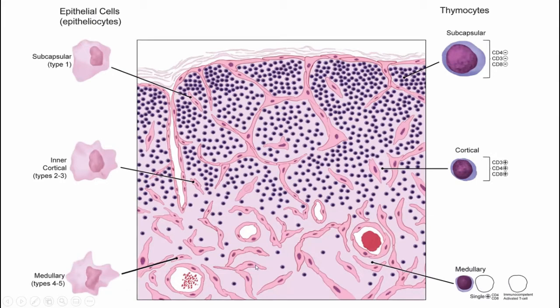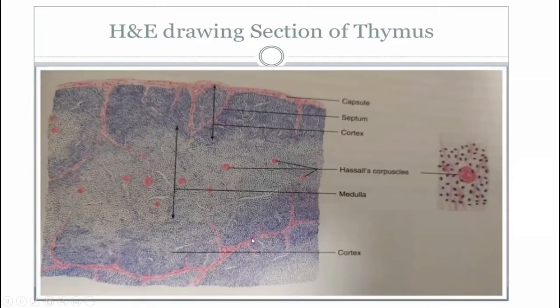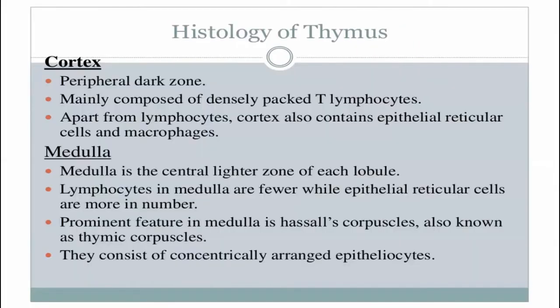Epithelial reticular cells are mostly present in the medulla, and when they are concentrically arranged they form the Hassall corpuscle. Clear with the histology of a thymus gland?